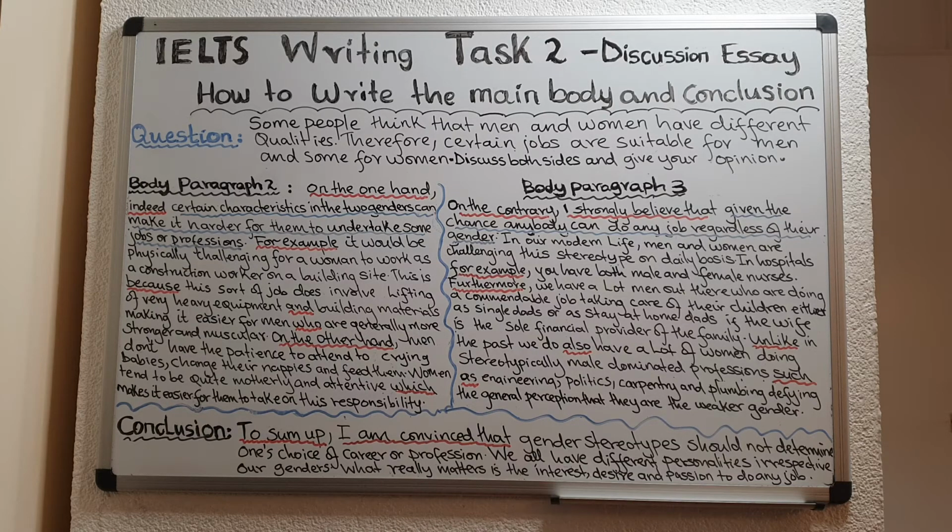Okay? On the contrary, you have to begin with a contrasting connector. The previous paragraph, you began it with on the one hand. So this other paragraph should be the opposite. So you should start it with a contrasting connector. In my case, I began with on the contrary. You can also just use the connector on the other hand. So the previous paragraph you started with on the one hand, and then the next paragraph you start with on the other hand. Okay, if you find that easier to remember, on the one hand, on the other hand.